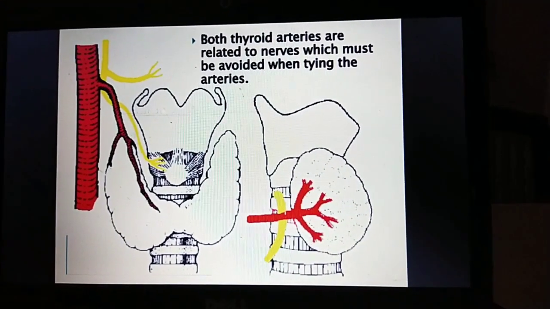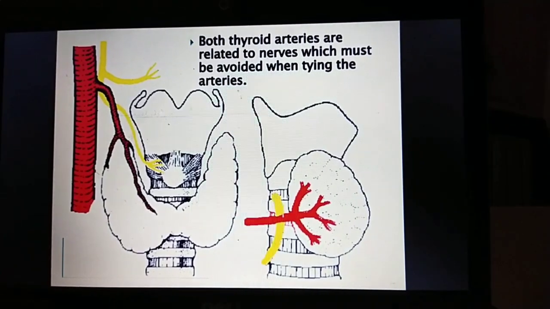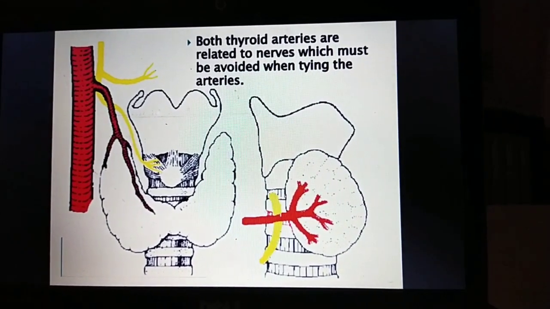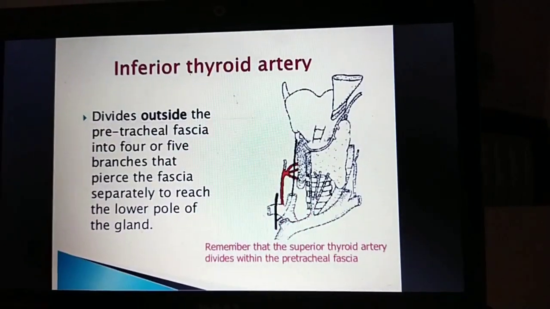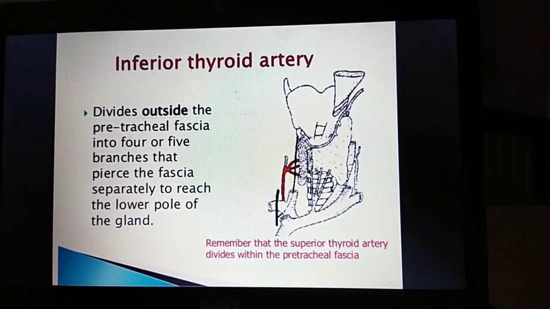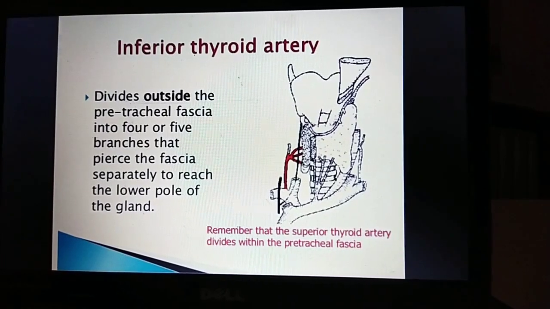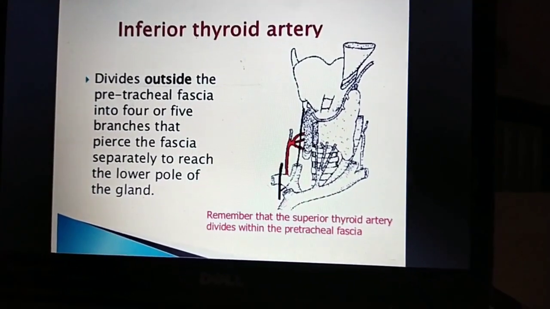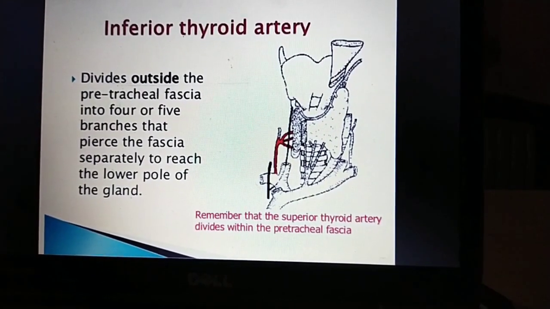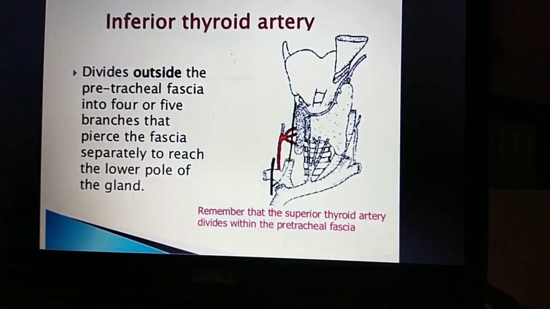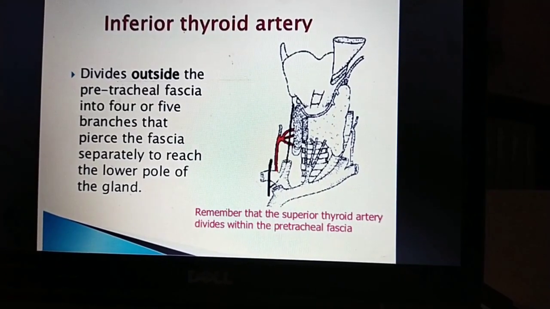Both thyroid arteries are related to nerves, which must be avoided when tying the arteries. The inferior thyroidal artery divides outside the pretracheal fascia into 4 or 5 branches that pierce the fascia separately to reach the lower pole of the gland.